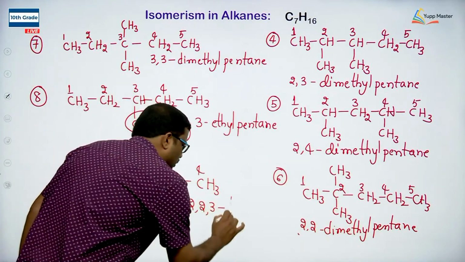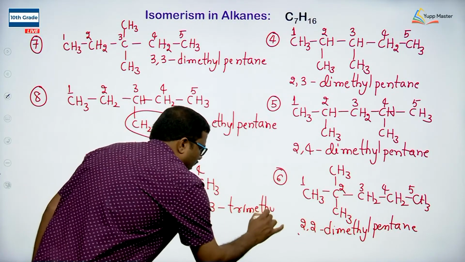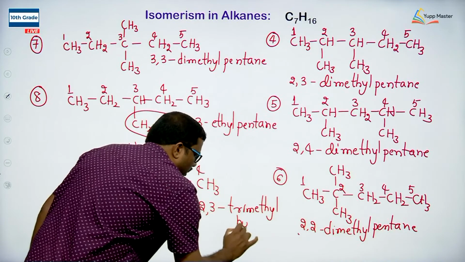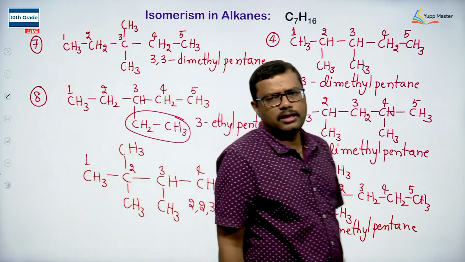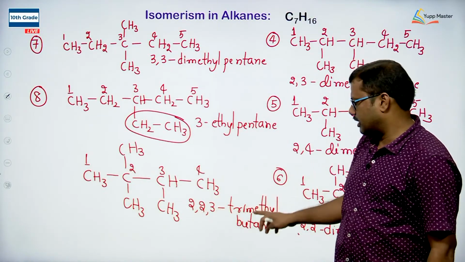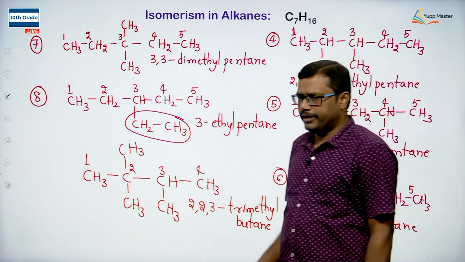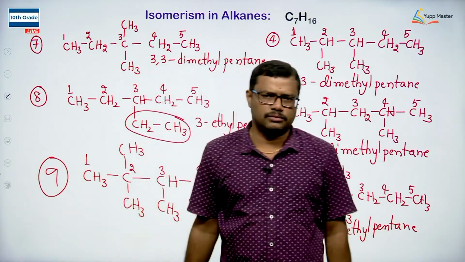3 similar substituents are present. So, I am writing it as trimethyl butane. Trimethyl butane is the name of the compound. It is 2,2,3 trimethyl butane is one more isomer that is possible. So, 9th isomer we can write for this molecule.